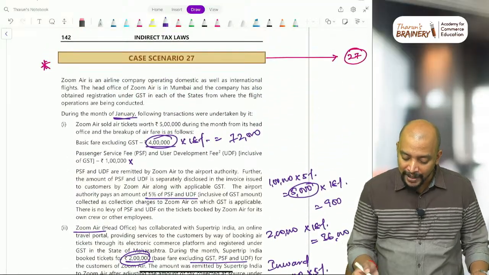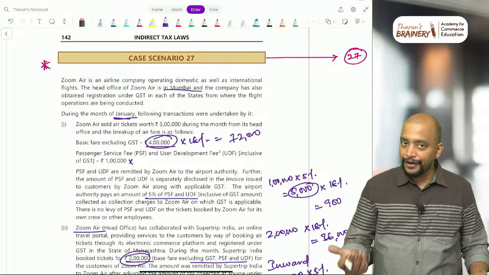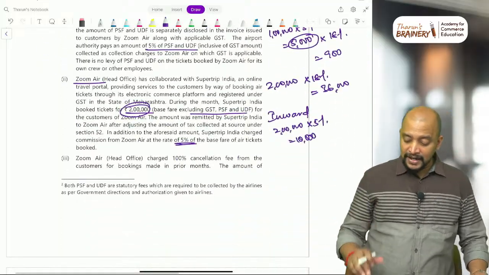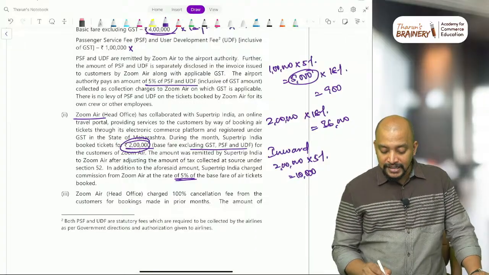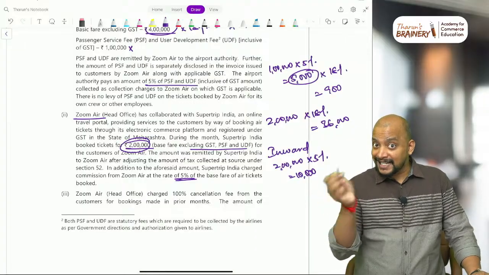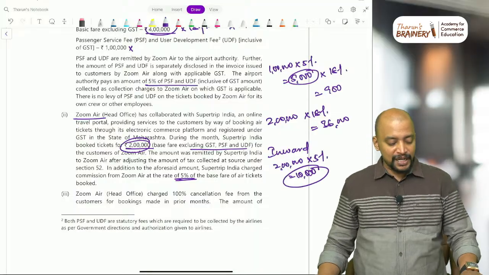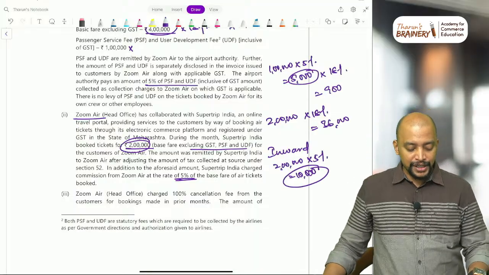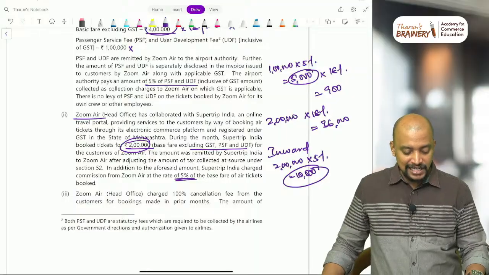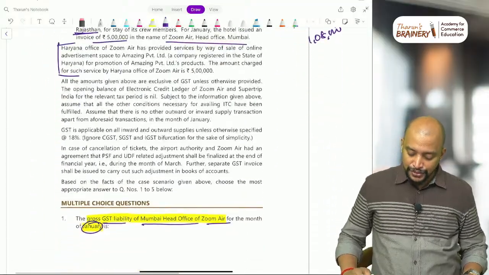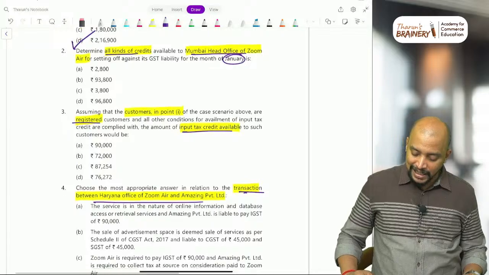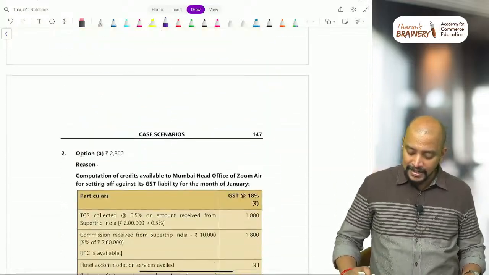The head office is in Mumbai, so they cannot take ITC. However, Super Trip is charging commission, which will become an inward supply. So this 10,000 rupees will become an inward supply. On the 10,000, whatever GST is paid at 18%, so 1,800 can be taken.